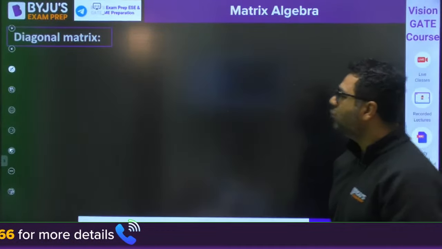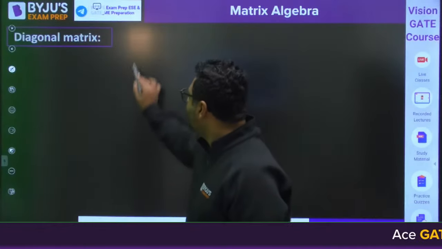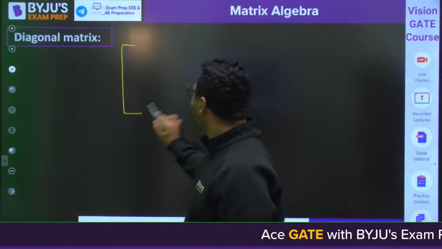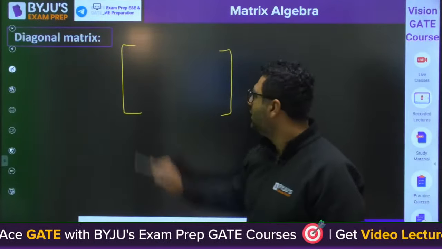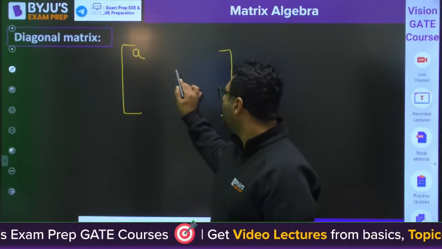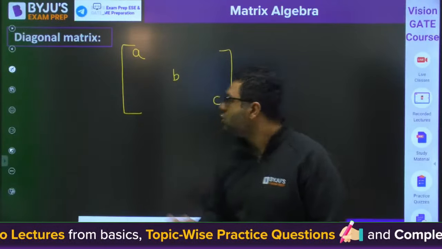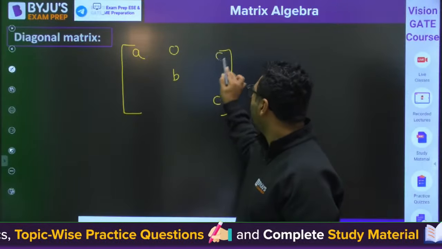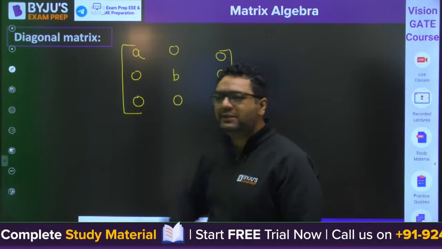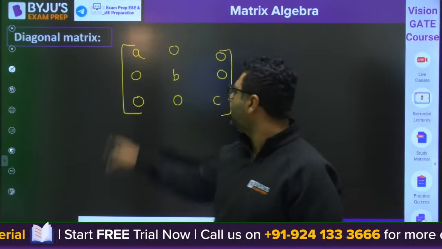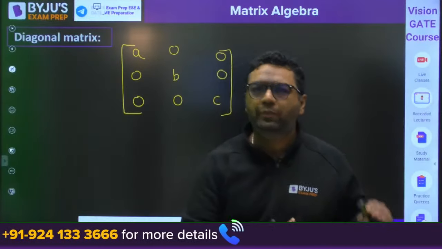So guys, now we are moving to the diagonal matrix. When we are talking about the diagonal matrix, I already told you when we were discussing determinants: if we are talking about these 3 elements, these are the 3 principal diagonal elements. Other than these elements, all will be 0. And when we are talking about the principal diagonal elements, they should not all be 0.